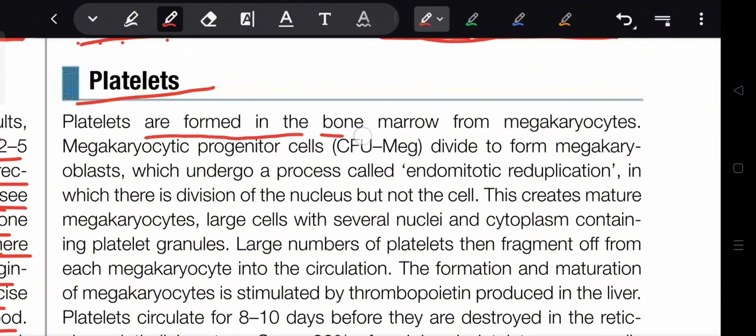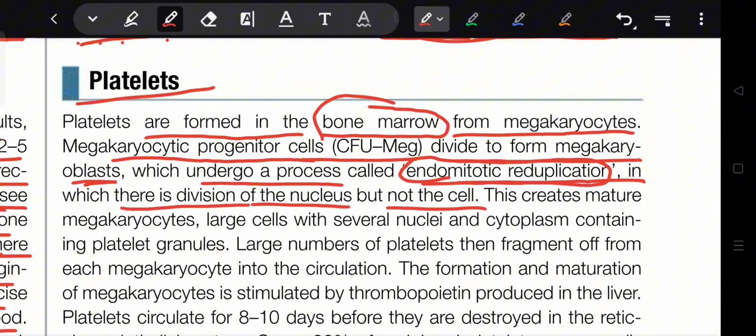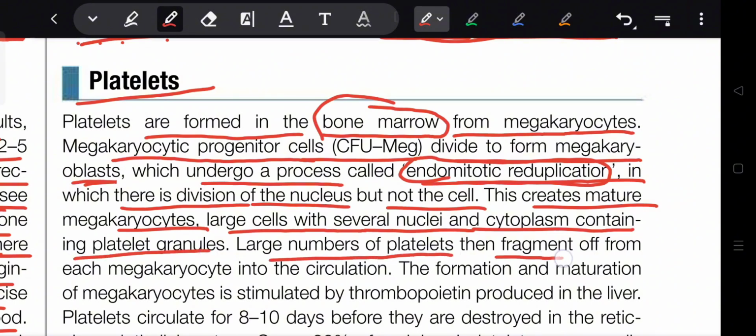Platelets are formed in bone marrow from megakaryocytes. The megakaryocytic progenitor cell, colony-forming unit megakaryocyte, divides to form megakaryoblasts, which undergo a process called endomitotic reduplication, in which there is division of the nucleus but not the cell. This creates a mature megakaryocyte, a large cell with separate nuclei and cytoplasm containing platelet granules. A large number of platelets then fragment from each megakaryocyte into circulation.